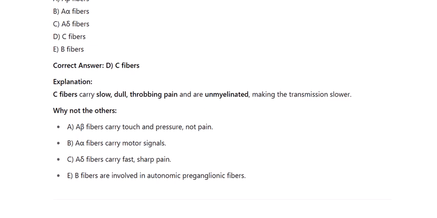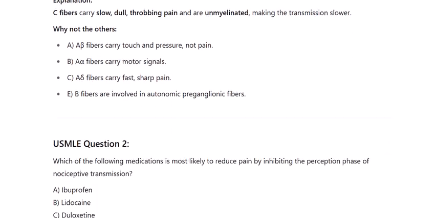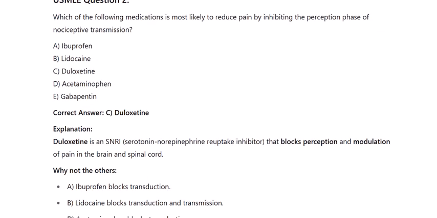USMLE Question 2. Which of the following medications is most likely to reduce pain by inhibiting the perception phase of nociceptive transmission? A. Ibuprofen. B. Lidocaine. C. Duloxetine. D. Acetaminophen. E. Gabapentin. Correct answer? C.